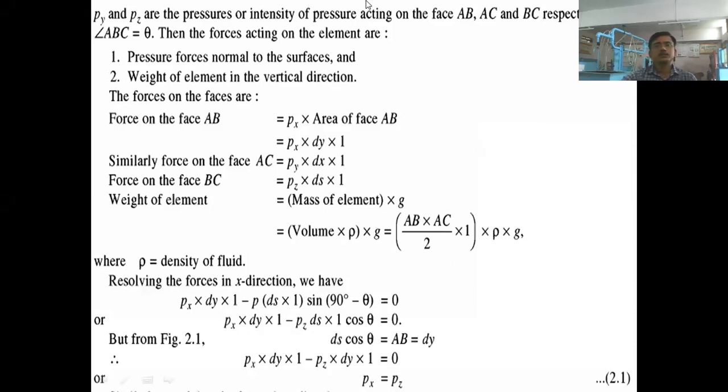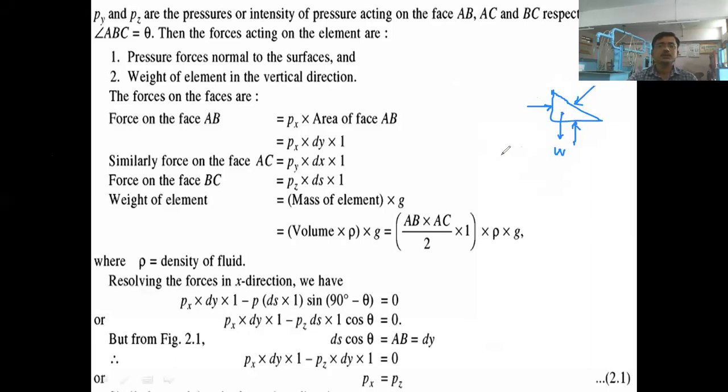Now here we are going to resolve these forces. What forces are there? One pressure force acting in horizontal direction, one pressure force acting in vertical direction, another force acting in inclined direction, and the self weight of the object which is acting in downward direction. These are the 4 forces acting on this fluid element.